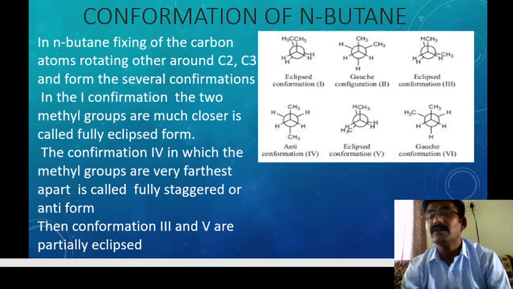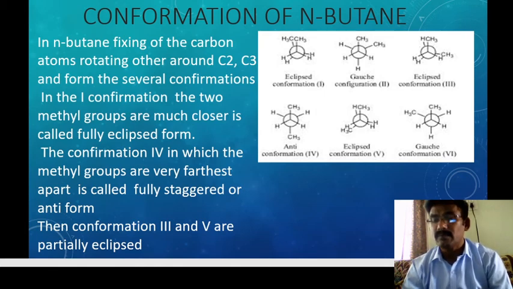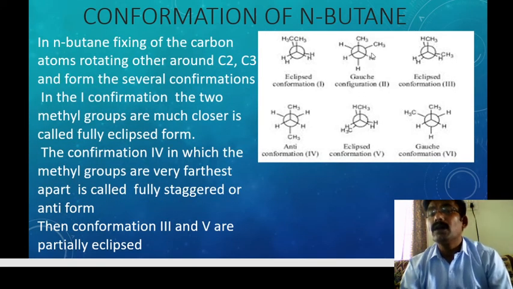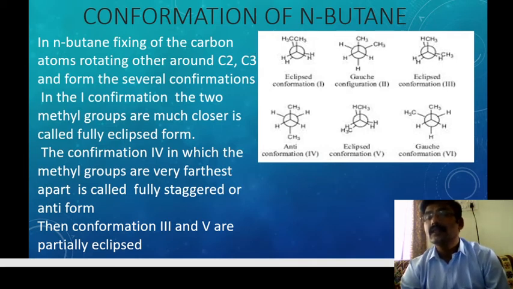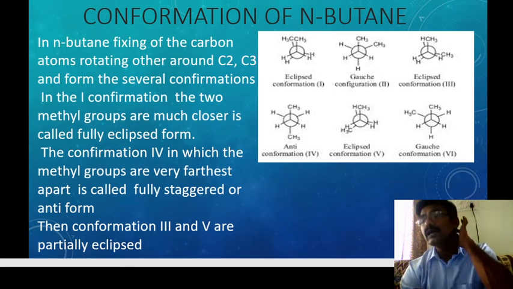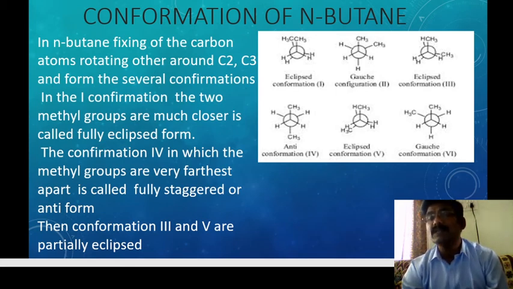Third is this one. Here the methyl group is eclipsed, but hydrogen and methyl are very near.